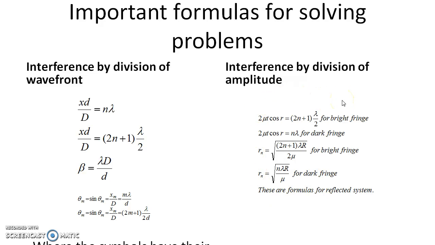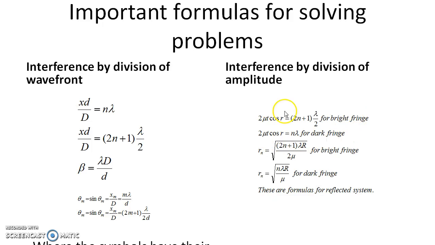If you have to do problems, then this gives you the condition for bright fringe for a reflected system, and the condition for dark fringe for a reflected system. You see, it's just the opposite of what we see for division of wavefront.